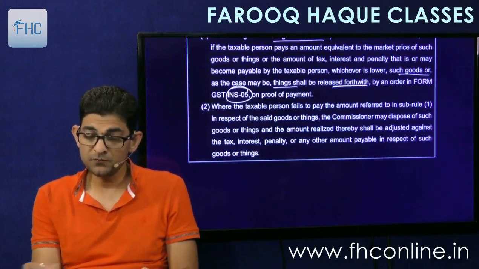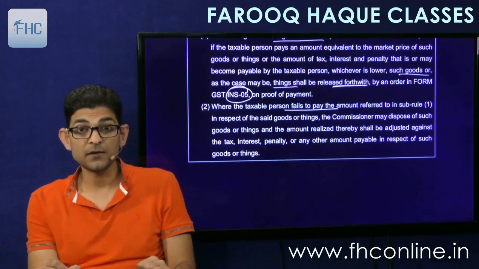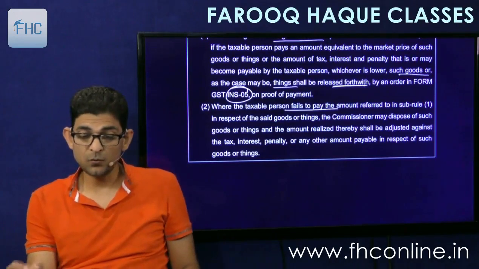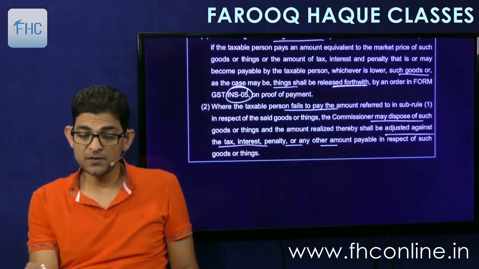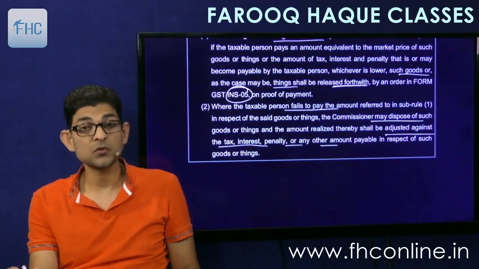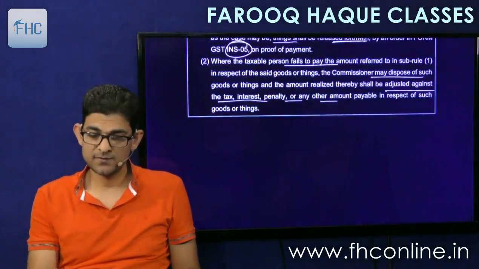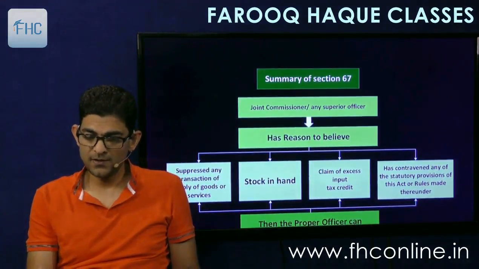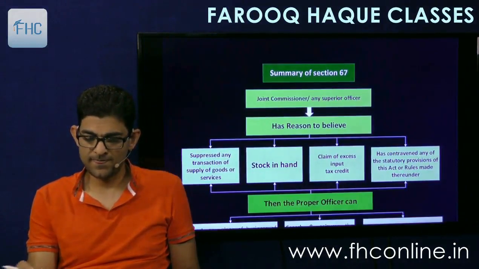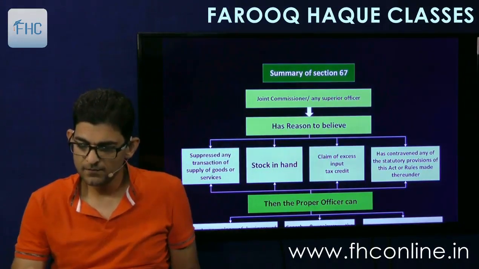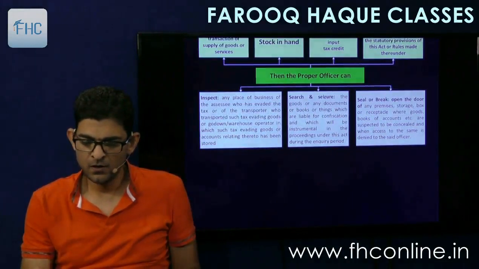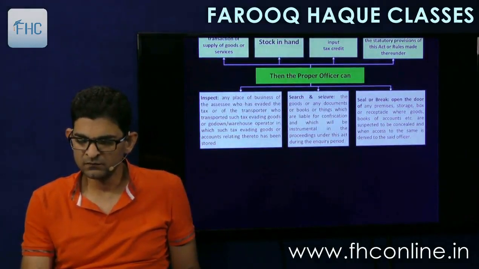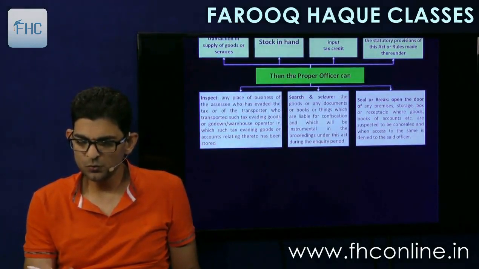And where the taxable person fails to pay the amount referred to under 1, if you fail to pay the tax, then what will happen? The commissioner may dispose of such goods or things, and the amount realized thereby shall be adjusted against the tax, interest, penalty or any other sum payable in respect of the goods or things. And lastly, the summary is given. Simple. Just go to that summary once.